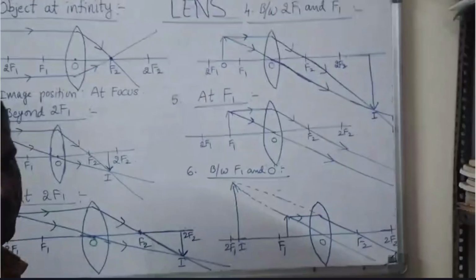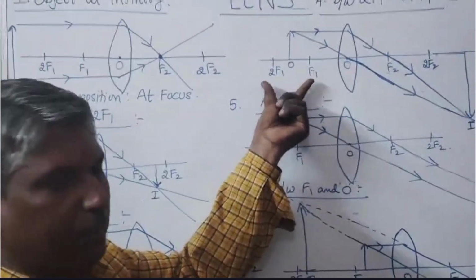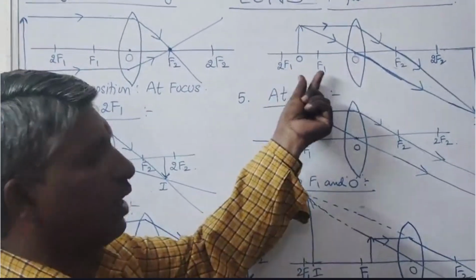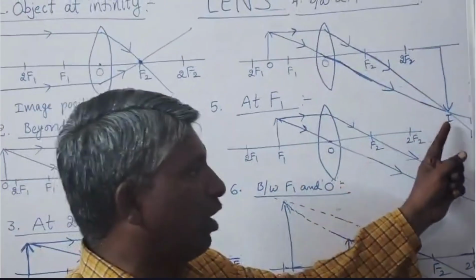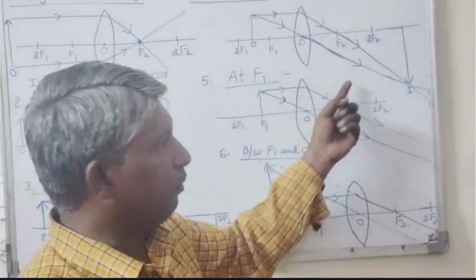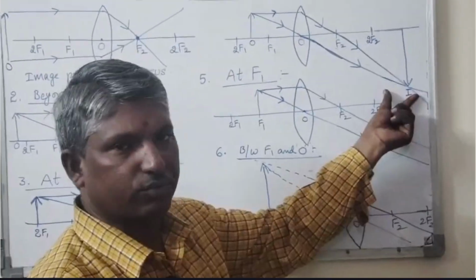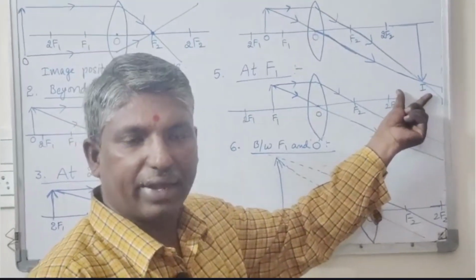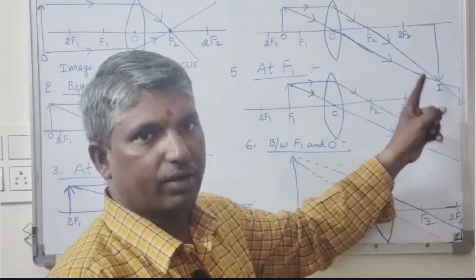Fourth position. The object is placed between 2F1 and F1. Then its image is formed behind 2F2. Here the image formed is magnified or enlarged, inverted and real.